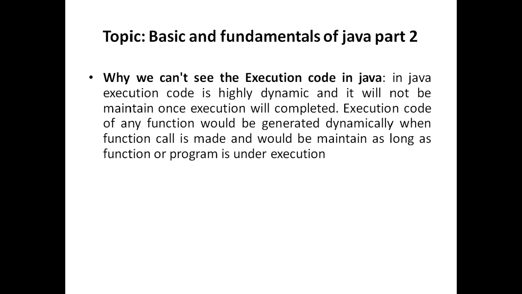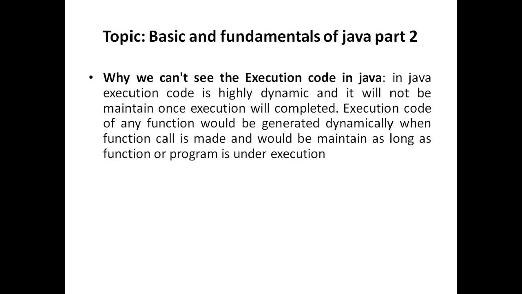Topic is Basic and Fundamentals of Java Part 2. Why we can't see the execution code in Java. In Java, execution code is highly dynamic and it will not be maintained once execution completes. That means once execution completes, the execution code will be deleted from the RAM.